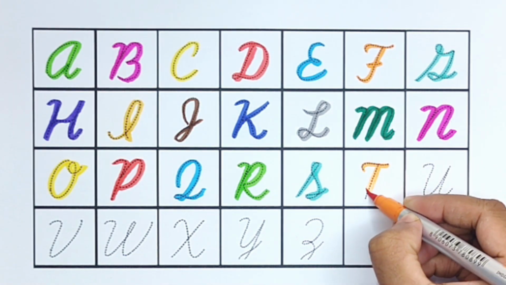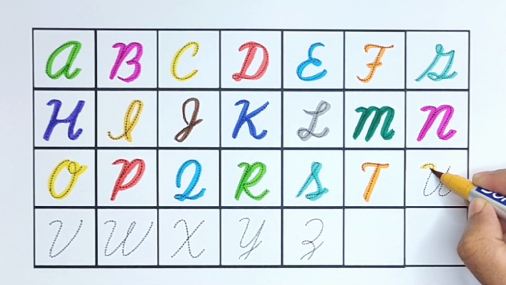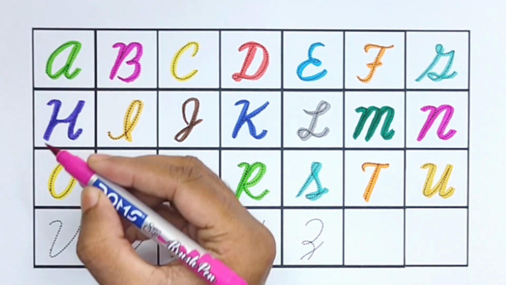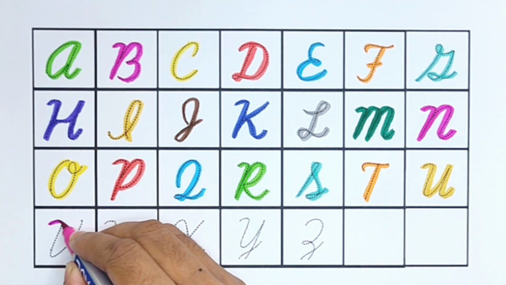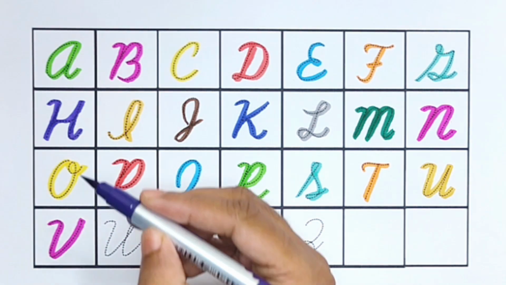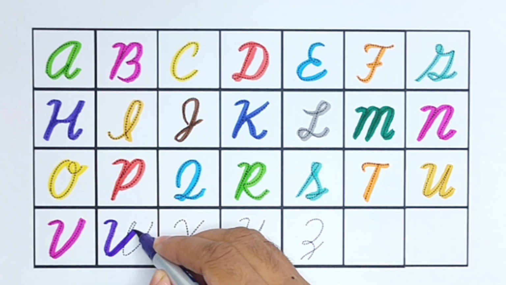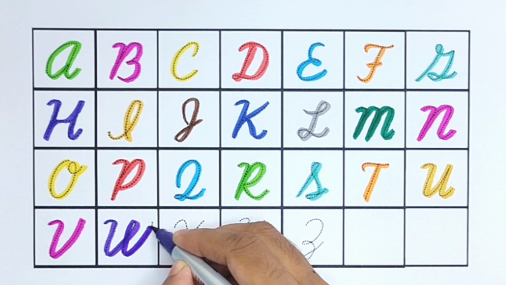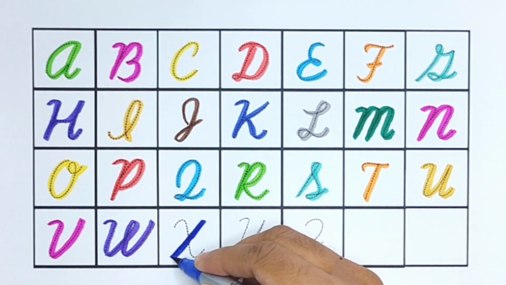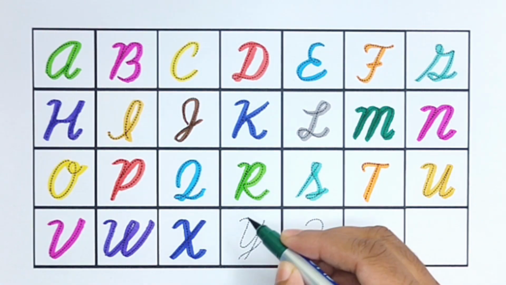T for train, yellow brown color. U for umbrella, pink color. V for van, purple color. W for watermelon, blue color. X for X-ray, green color.